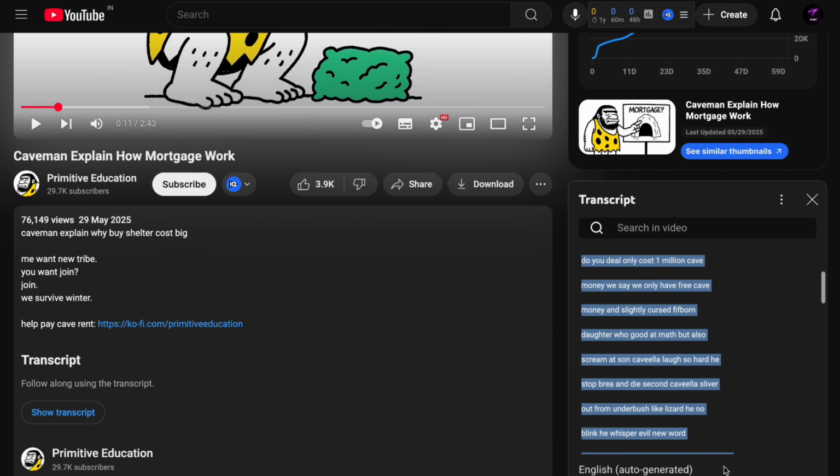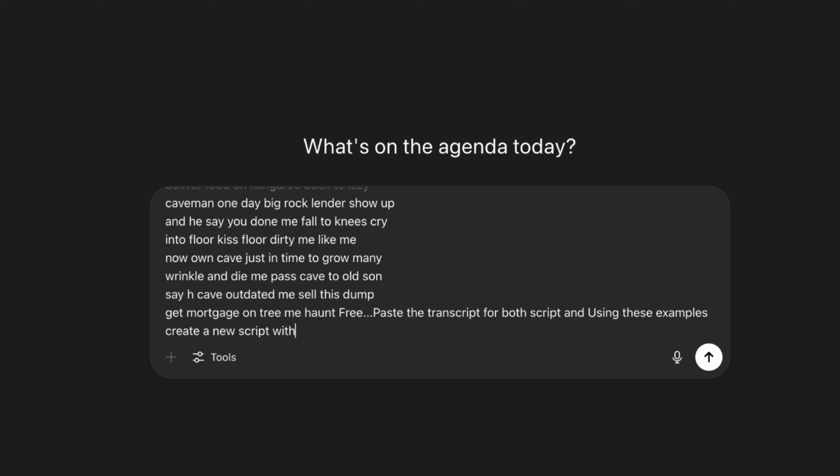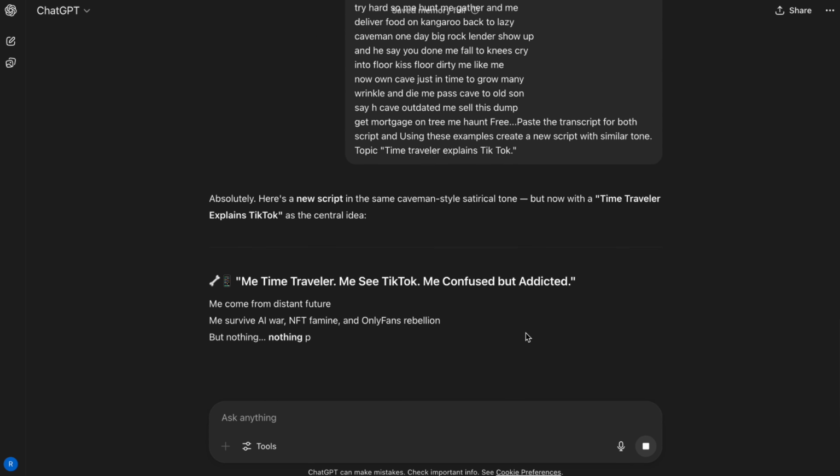Do this for at least 2 to 3 videos, and label them clearly, like, paste the transcript for both script one and script two. Then type your request. Using these examples, create a new script with a similar tone. Topic: Time Traveler explains TikTok. ChatGPT will now write in that exact tone. You'll get something like, back then, man talk with mouth.